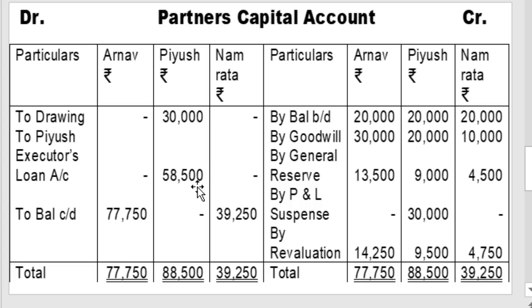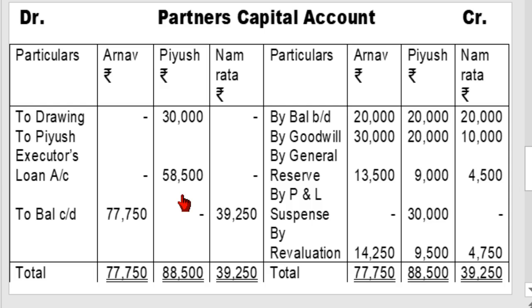Now first close the deceased partner's capital account. Piyush is the deceased partner, so the total of the credit side of Piyush capital account is 88,500. Write in the debit column on the same parallel line 88,500. There is only one figure, the drawing of 30,000. So the balance on Piyush capital account is a credit balance of 58,500. No information is given in the example about how much amount was paid to Piyush. So it is assumed that the whole balance on Piyush capital account is transferred to his executor loan account.